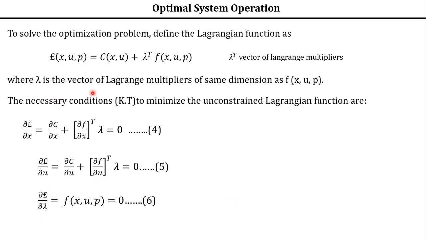Understood? So here x, u, p. Why are we not taking the partial derivative of this Lagrangian function with respect to p? Can anyone tell? Why have we not considered the partial derivative of this Lagrangian function with respect to p as a necessary Kuntakar condition?